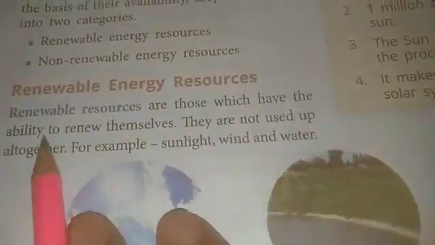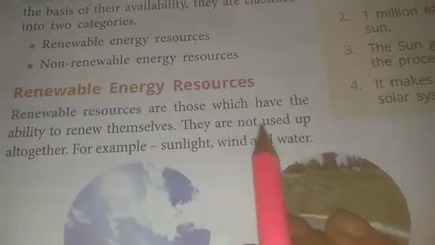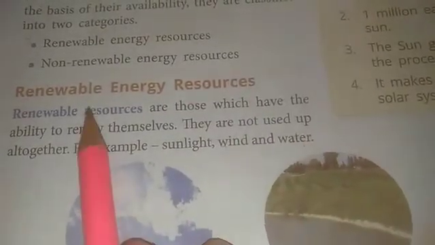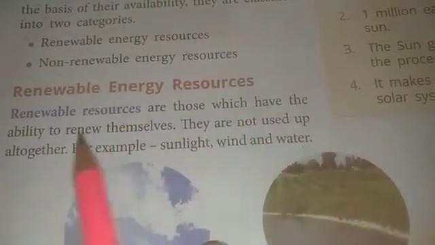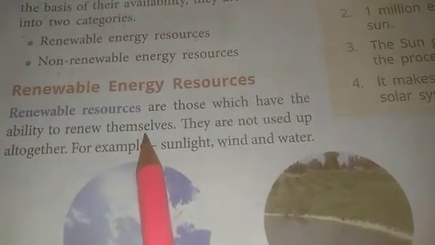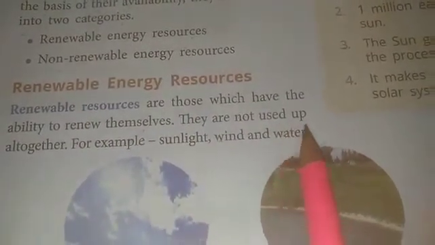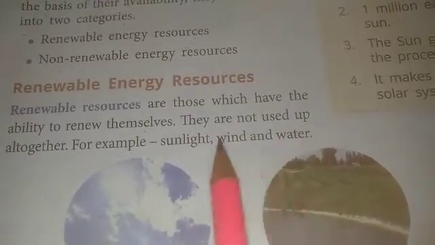Renewable energy resources. Renewable resources are those which have the ability to renew themselves. They are not used up altogether. For example, sunlight, wind and water. Renewable resources are those which can be renewed, means they can be produced again and again, and they are not totally used up, means they never run out.